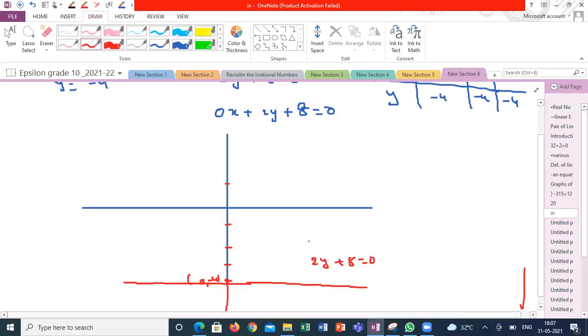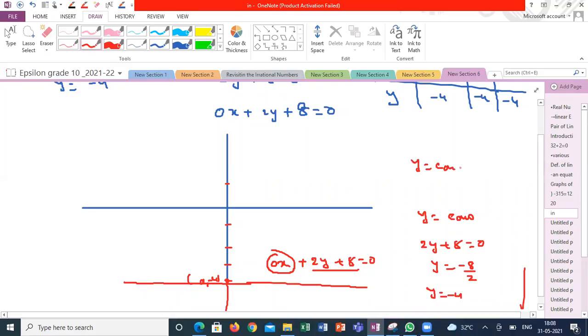That is why I am saying you have to consider 0x to understand this graph. If I am not considering 0x, I can't make any one variable the subject, and it will be a little confusing. If I say y is equal to some constant, this equation actually represents a single variable equation only. So 2y plus 8 is equal to 0 is nothing but y is equal to -8 by 2, that is y is equal to -4.